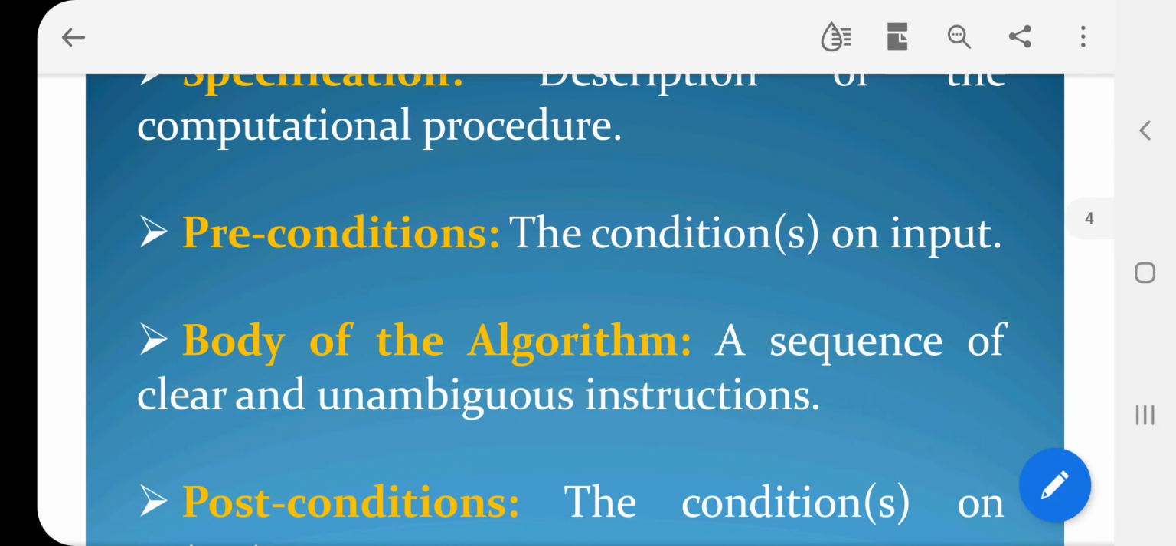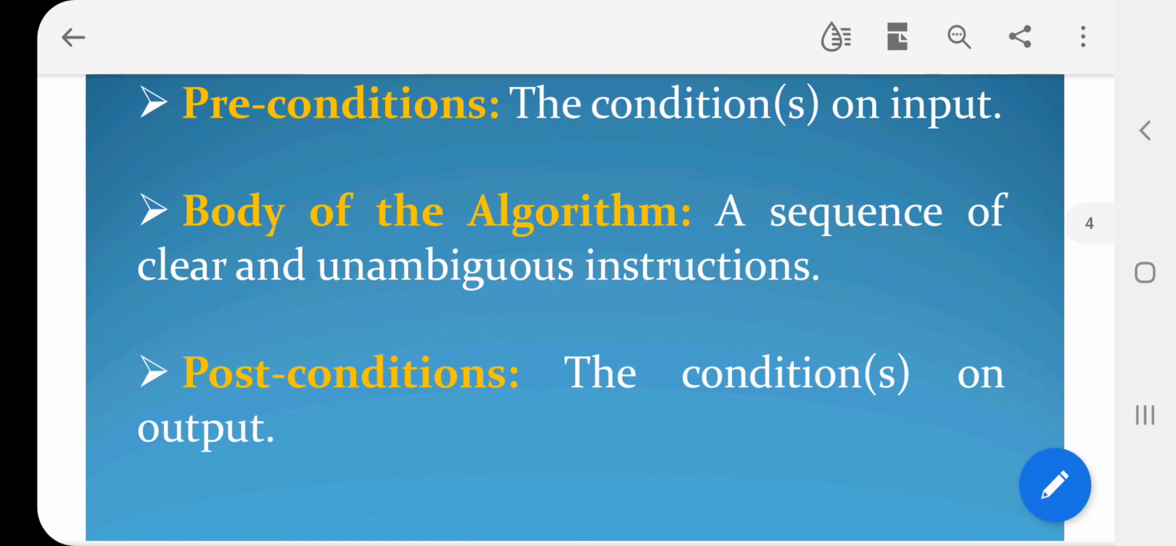Next one is the body of the algorithm, the sequence of clear and unambiguous instructions. The body of the algorithm, in the sense, describes how the program works. So that description should be clear and moving towards a particular direction that leads to the output. There should not be any diversions or confusions in the description. That is the meaning of unambiguous instructions.